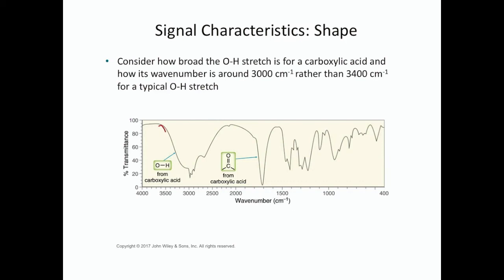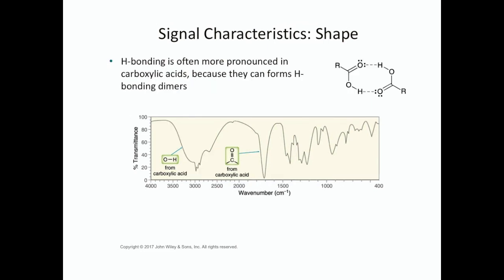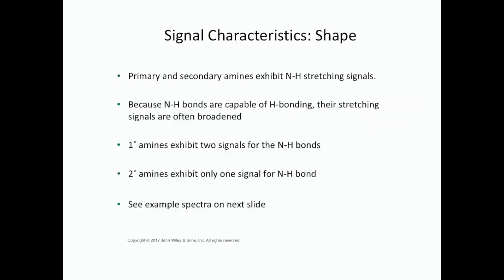So you end up seeing a smooth curve on the left, and then it starts overlapping with CH stretches, so you get this characteristic pattern. With just an alcohol, that wave number is around 3400. Hydrogen bonding tends to be more pronounced in carboxylic acids than alcohols because they can form dimers, shown here.